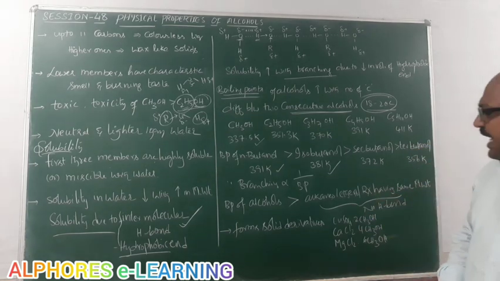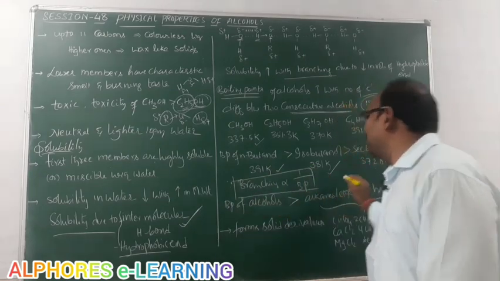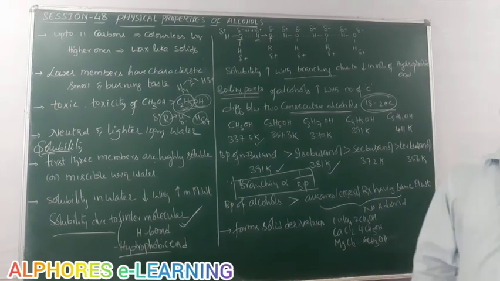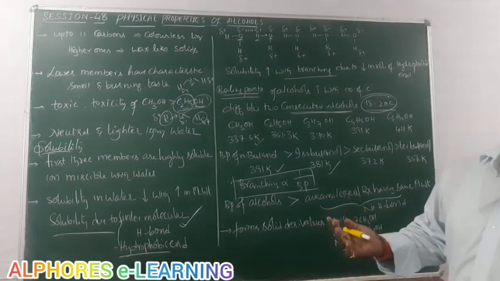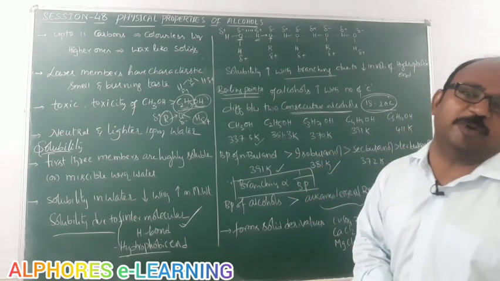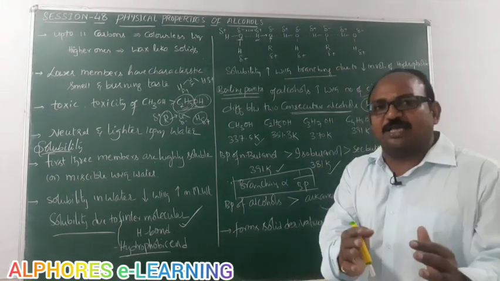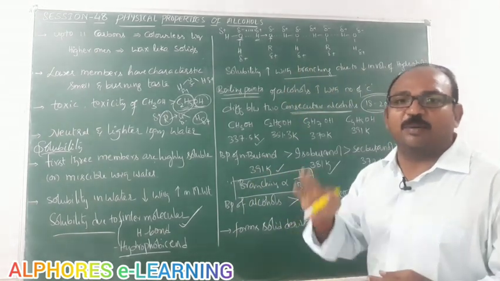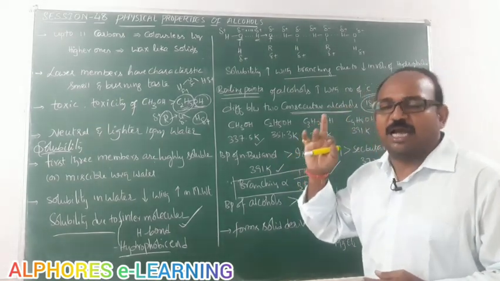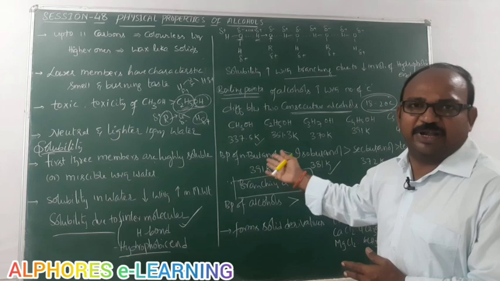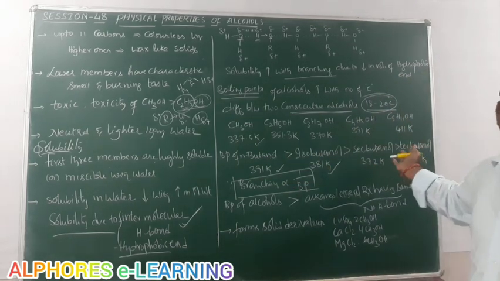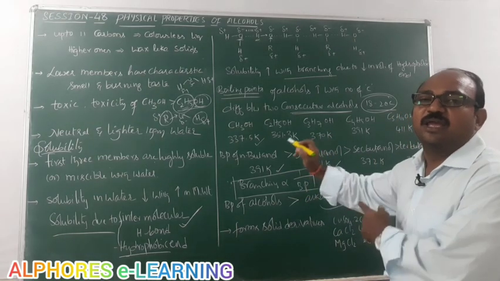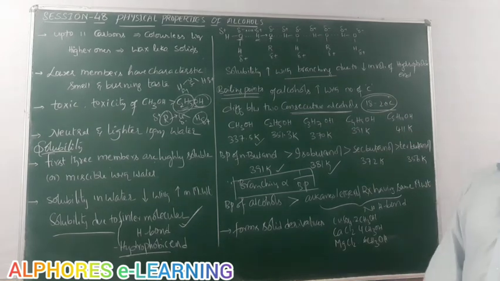So the simple relation here is, with increase in branching, boiling point decreases. The more the branching, obviously the less the size or the less the volume it occupies, and the less the size, the lower the boiling point. Again, I mentioned that boiling point depends upon 3 factors: molecular weight, size, and dipole interactions, right? Here the molecular weight remains the same, but the size varies. Because of the decrease in size with increase in branching, boiling point decreases. That's why branching is inversely proportional to boiling point.